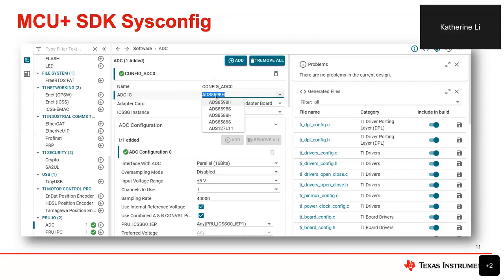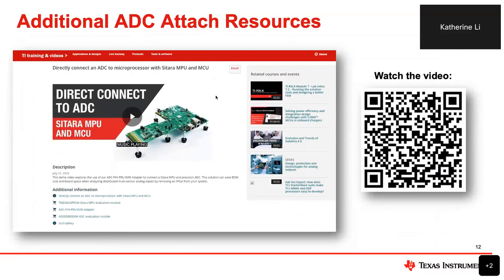If you are interested in this solution and the additional ADC resources, we have a real demo with a video recording at the TI.com training and video series today. If you want to watch the video and check more details, you can scan the QR code on the screen.